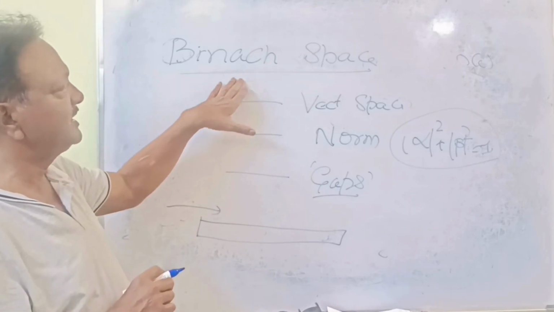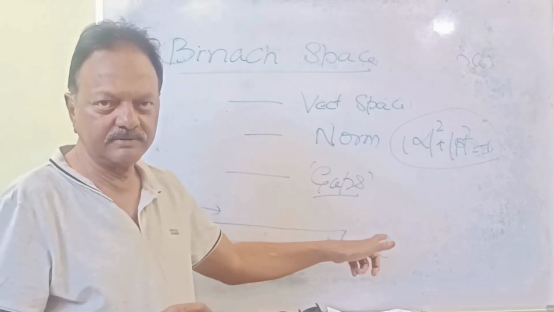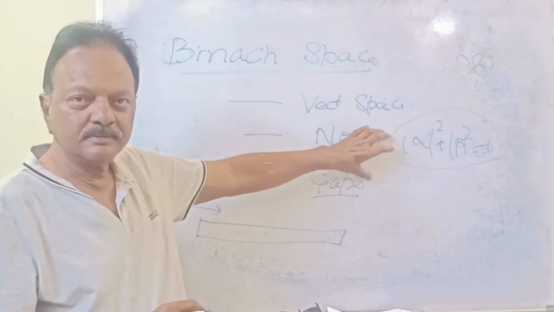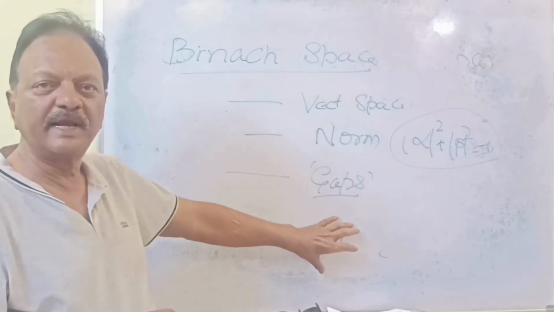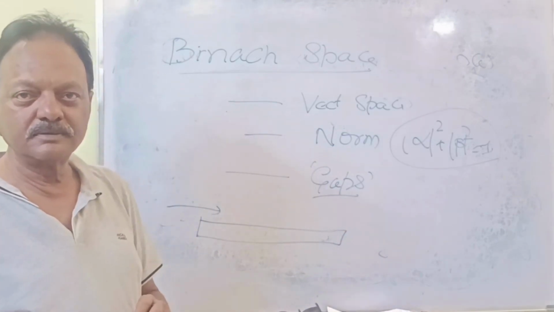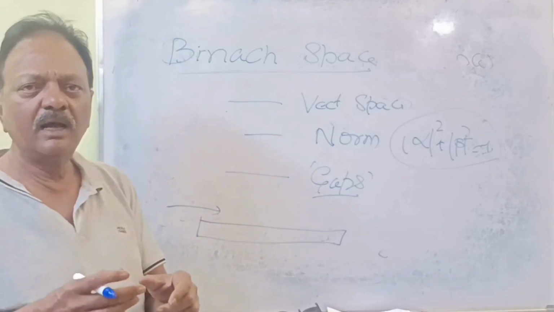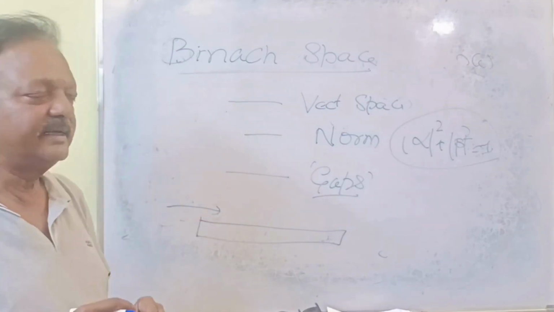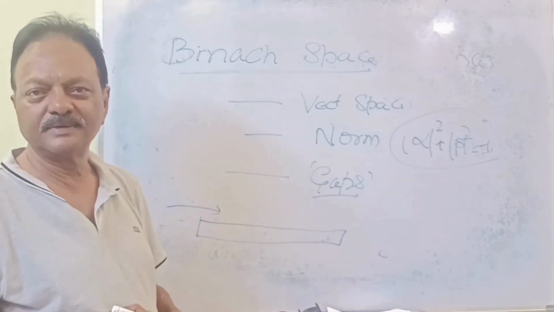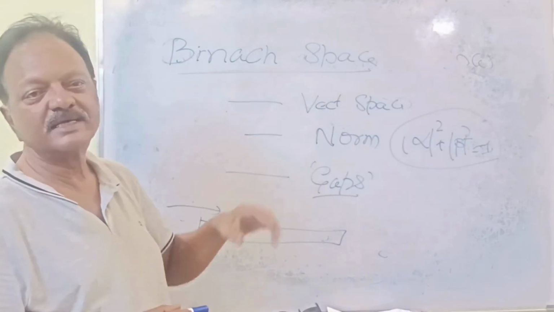So that is what we are saying in Banach space: we should have a vector space where we can construct the road. Understood? And you should have a norm. Norm is to create such a road. We should follow the norms. What are the norms? Properly stones and mixing, cement mixing, sand mixing, everything. Normally we have to make it. Then only we can create a road without any gaps. Understood? Total structure. So that is Banach space.